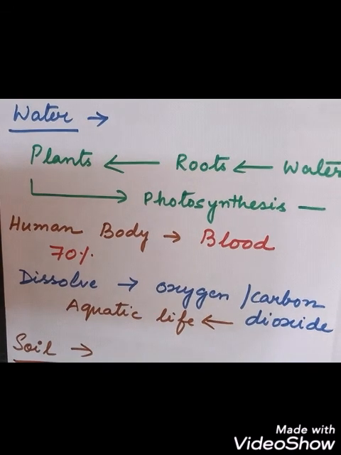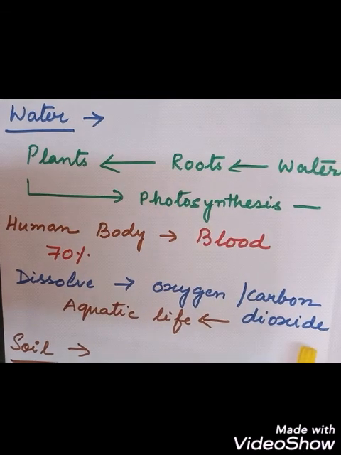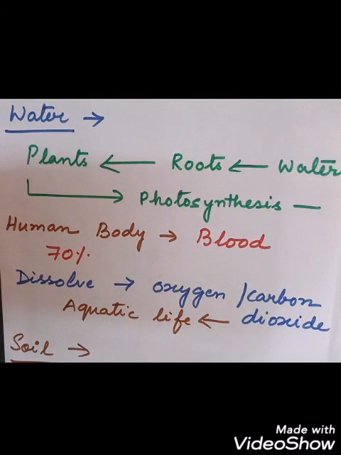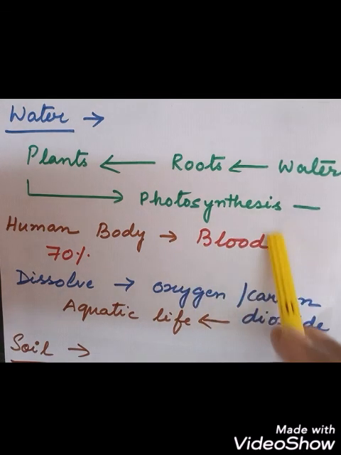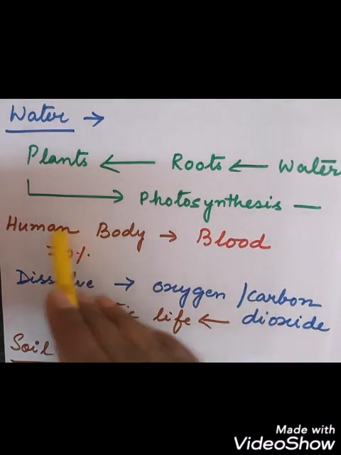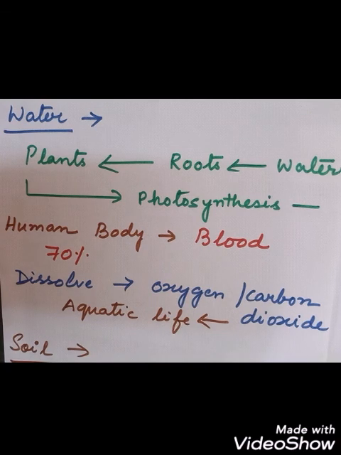Now we will talk about another important abiotic component, that is water, which is very important for life. As you all know, plants will absorb the water through the roots and will carry on the process of photosynthesis. Okay, and in human body, about 70% of our body is made up of water, and blood transports the substances within the human body. So this is also composed of water. About 70% of the human body consists of water. So water is very, very important.